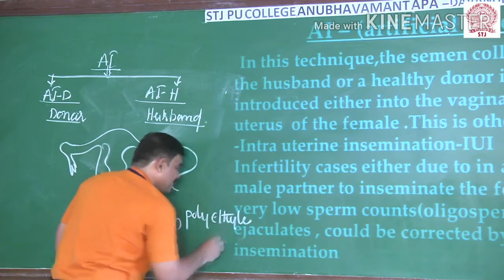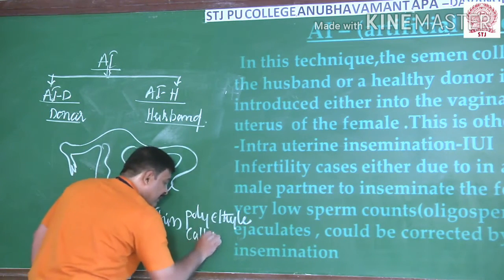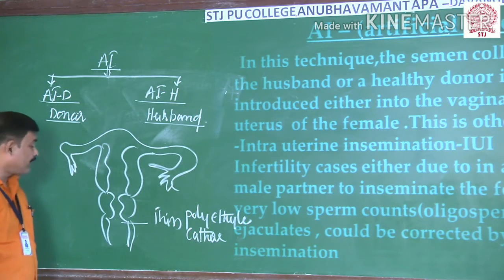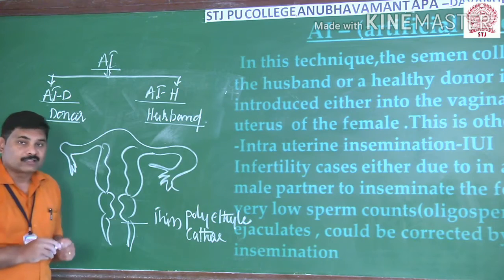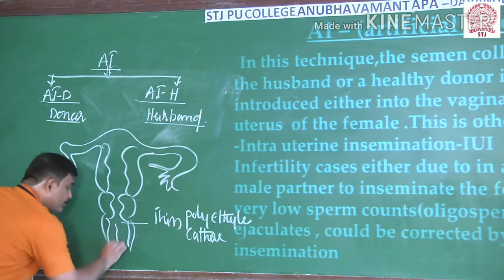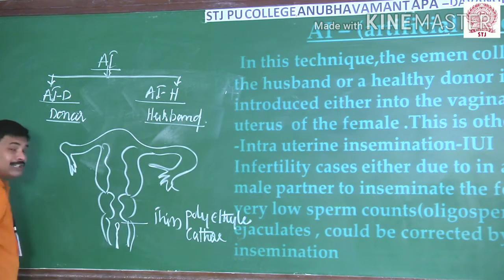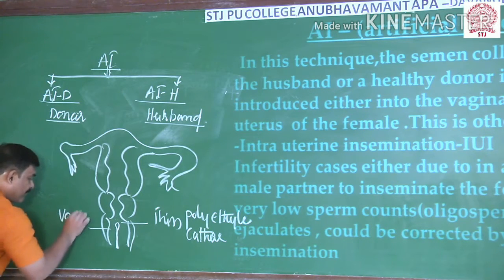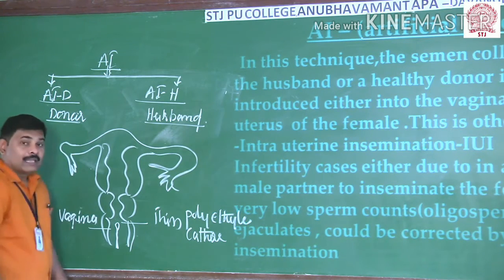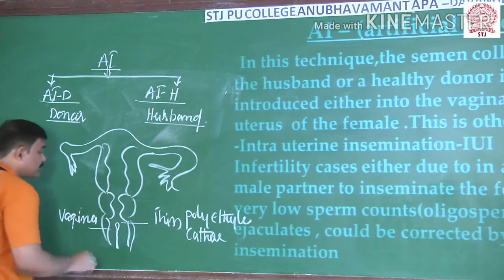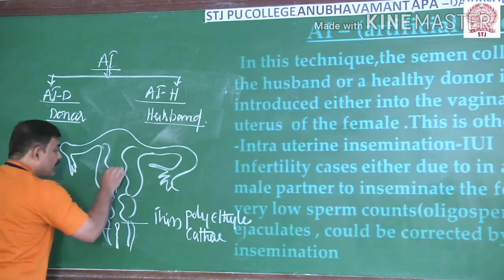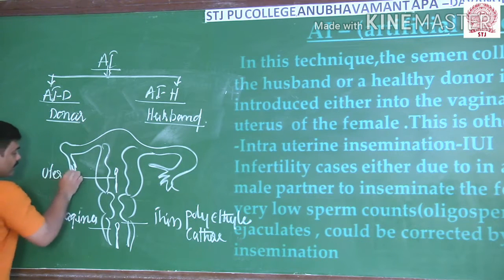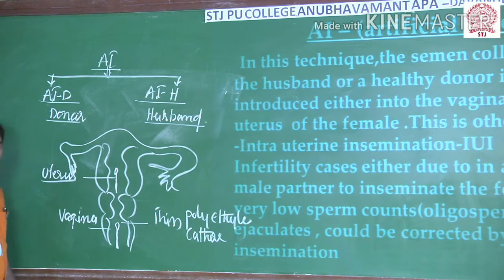With the help of the tube, you do two things. One, you release the sperms, introducing them into the vagina. If not, these sperms are released into the uterus of a female or a woman.